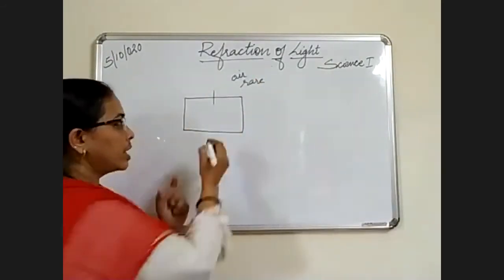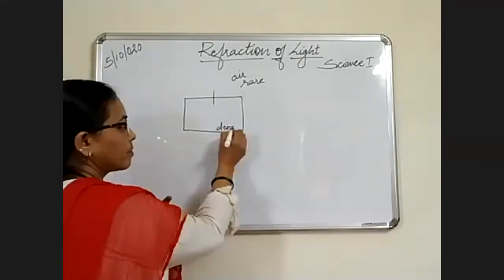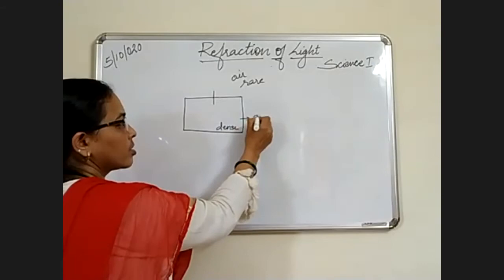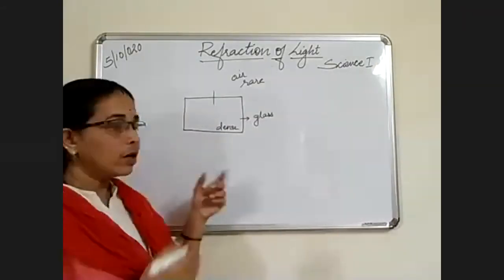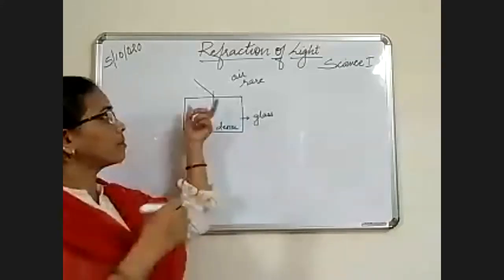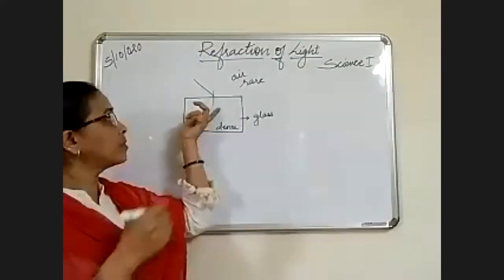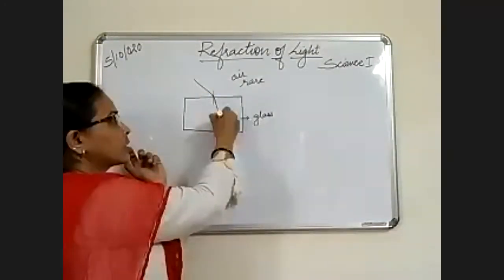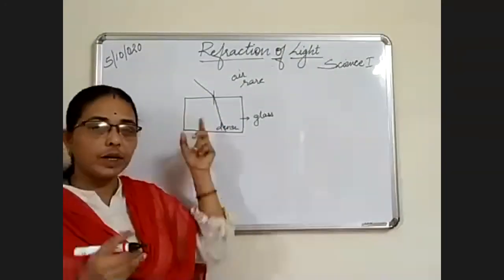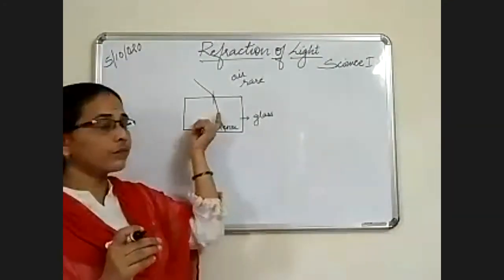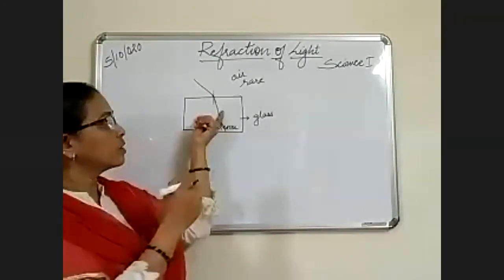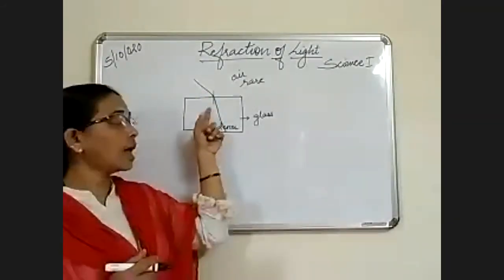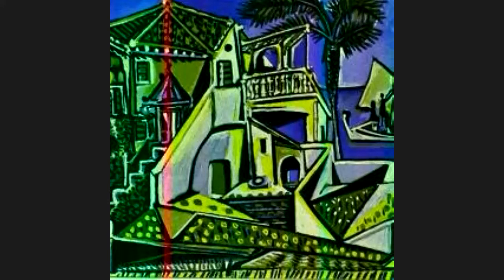This medium is dense. It is glass. Okay. A ray of light is traveling from the rare medium. It is away from the normal. And when it enters the dense medium, it comes close to the normal. Okay. And then it travels outside. So here what will happen? The angle of incidence is more and the angle of refraction is less.